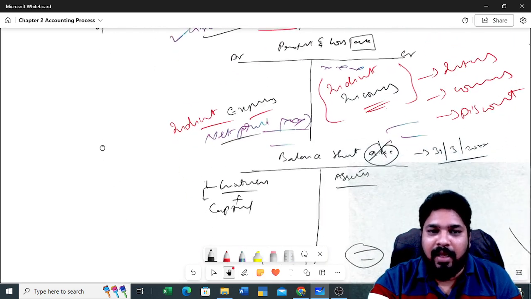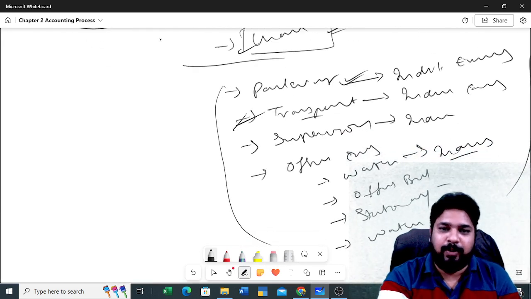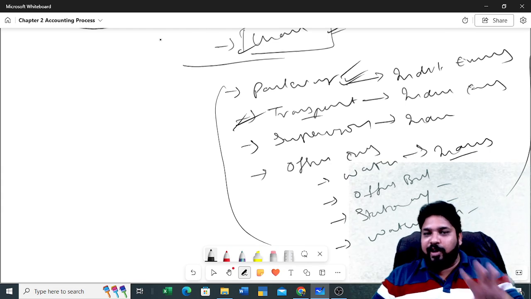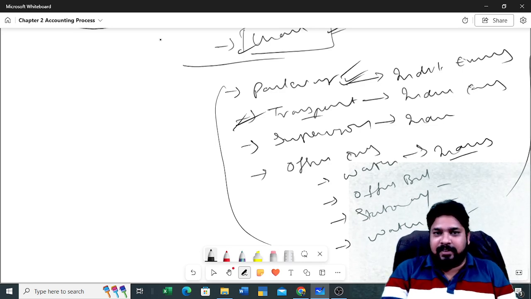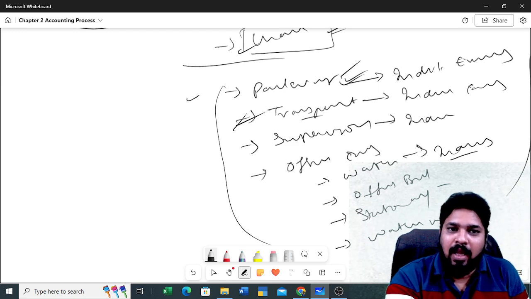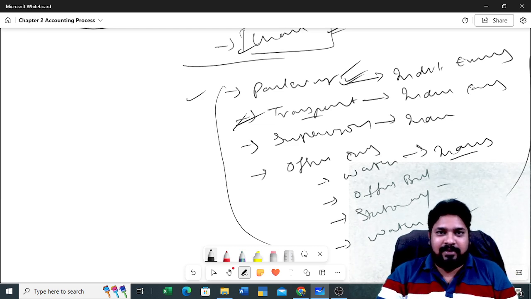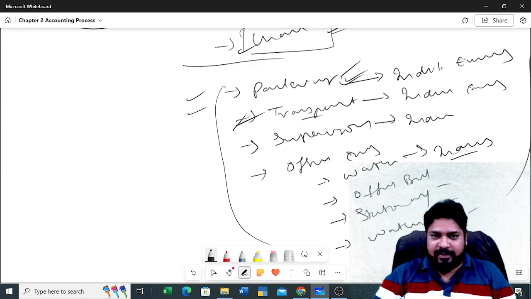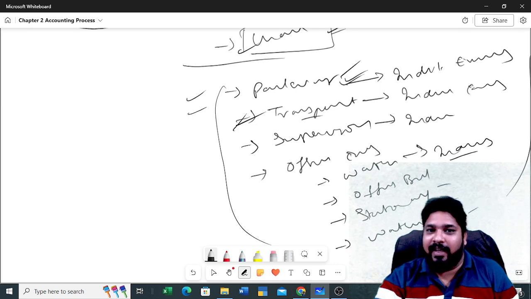Now you see, indirect expense means here you have some expenses, right? Transportation cost. See here, packing charges. I'll tell you clearly. Definitely you need to pack your products, but how you will be packing will be in your hands. If you are wrapping very neatly with a high quality cover, you will have some expense. Or if you wrap the shares with normal quality packing, then you have some other expense. That depends upon your intention. That will be in your hands, whether you increase the expense or decrease the expense.